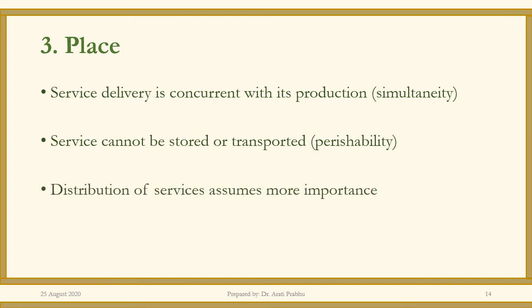Yes, and also keeping in mind that there is inseparability of the service provider and the service that he's providing. So owing to inseparability, simultaneity, and perishability, the delivery or distribution of service is a very crucial function and assumes a lot of importance.